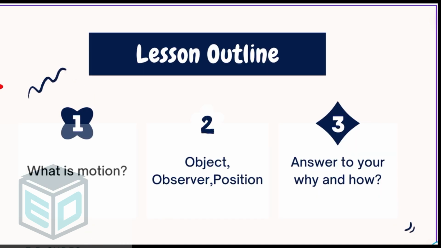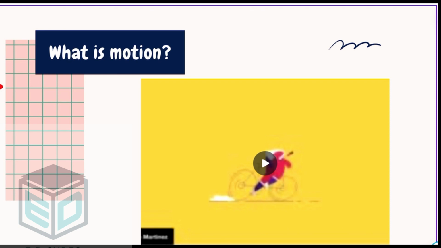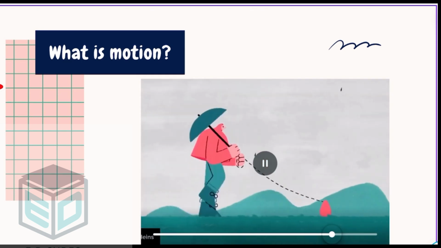and after today's lesson you will be able to know what is motion, what are objects, observer and position with respect to motion, and also you will be able to get to know the answers for your why and how related to motion. Okay, so the first question comes: what is motion?